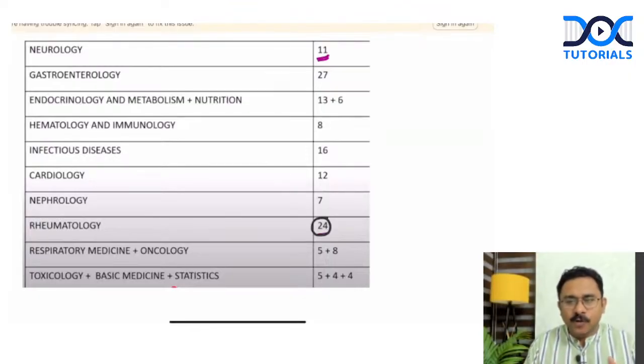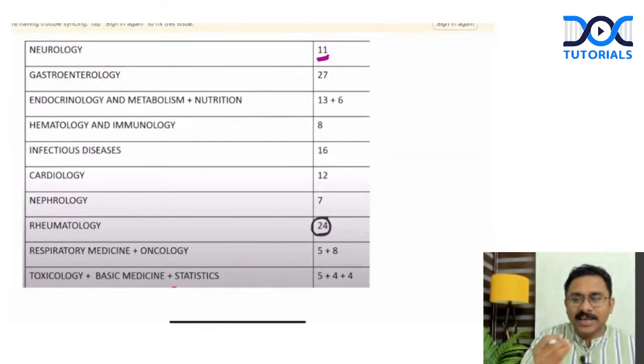No. But if you look through the last few years, you can definitely see some papers wherein the questions, including the options, were directly framed from Harrison. So what I'm again coming to the point is that NEET SS pattern is quite unpredictable.